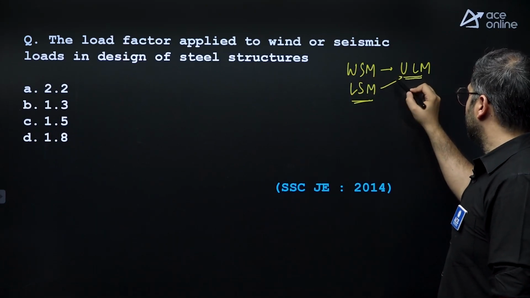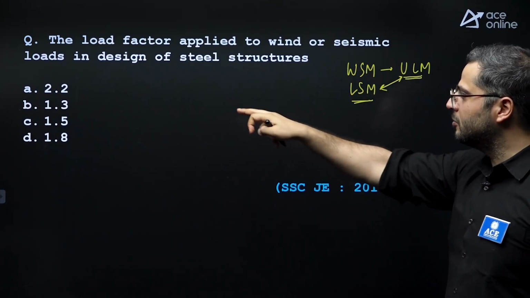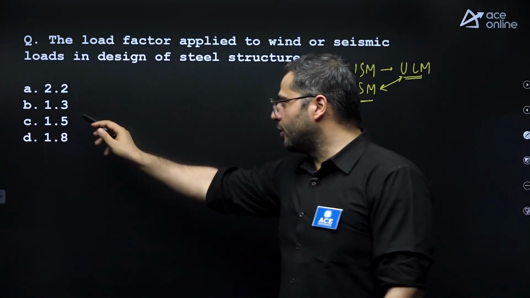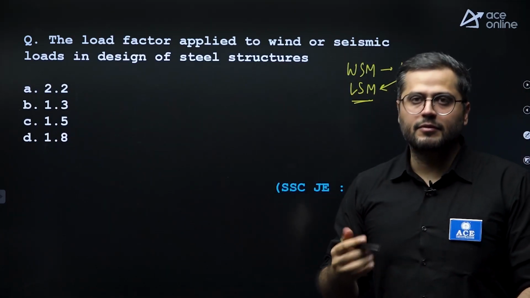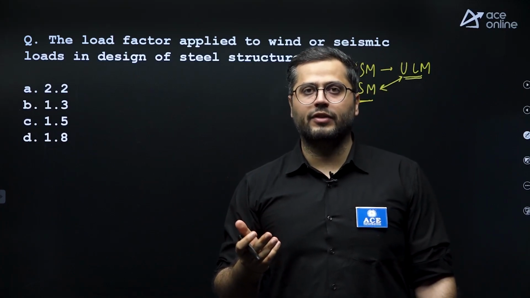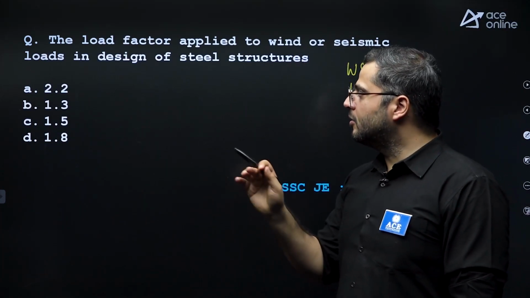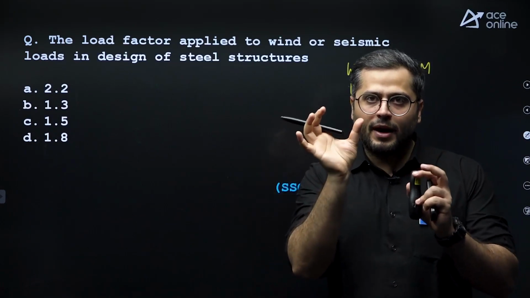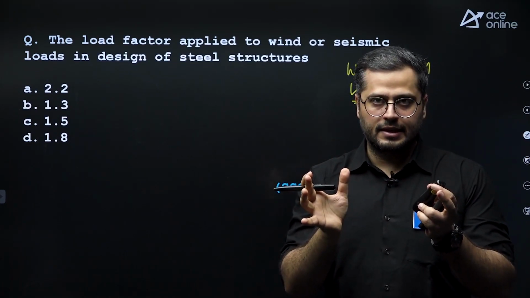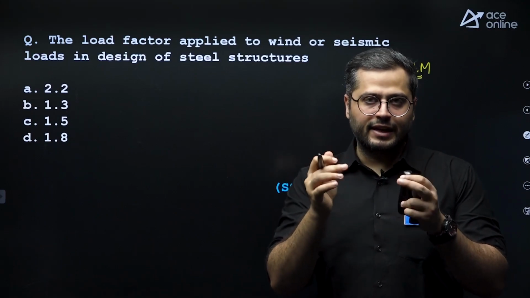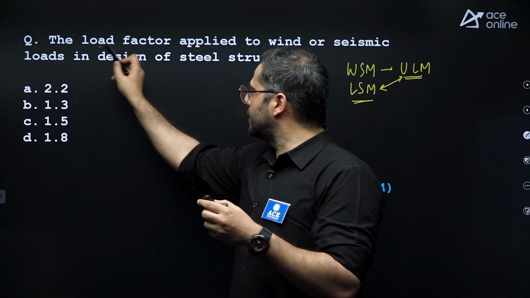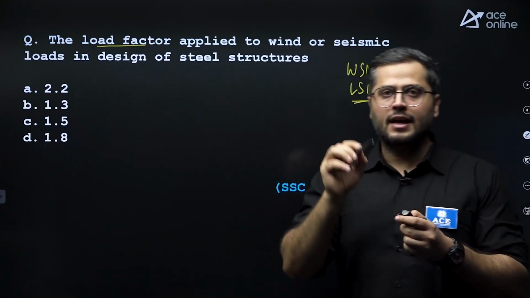Now, with respect to which method you need to mention, most of the students will answer 1.5, because in limit state method we consider 1.5. But in the question they have not mentioned partial safety factor. Partial safety factor specifically is mentioned for limit state method, and the term load factor is used for ultimate load method.